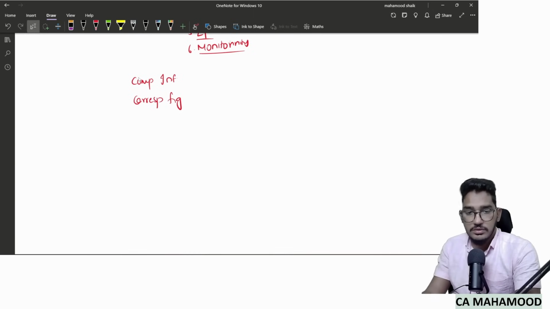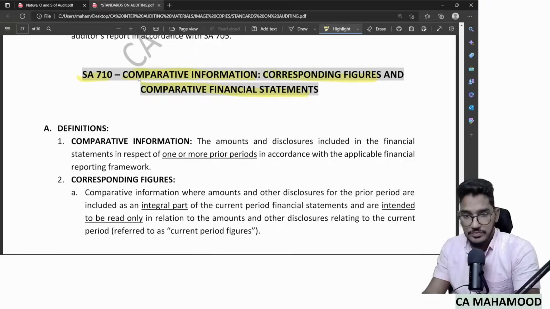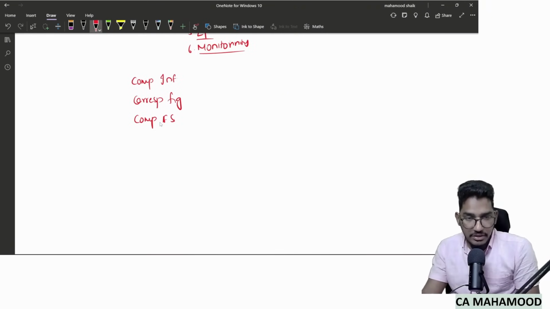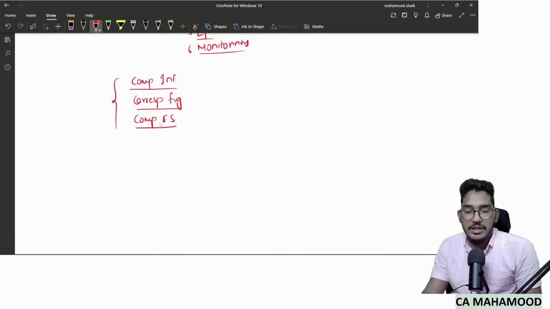Number three, comparative financial statements. Three terms are used in the title of the standard itself. Number one, comparative information. Number two, corresponding figures. And number three, comparative financial statements. First, we will understand the meaning of these three terms.